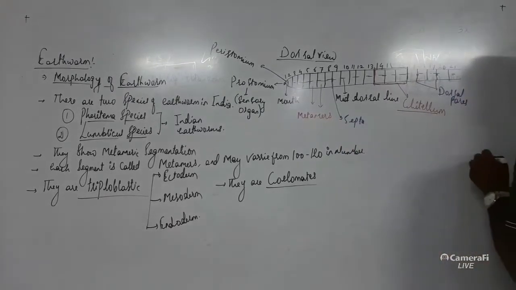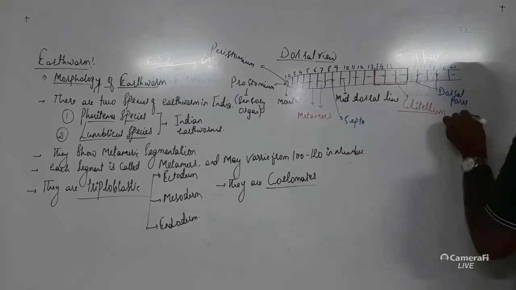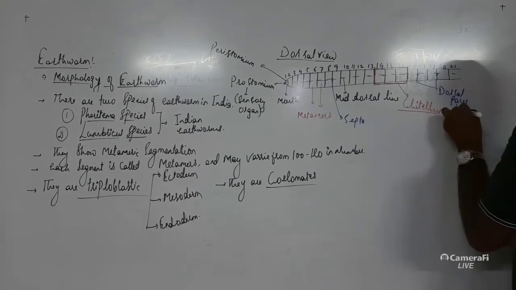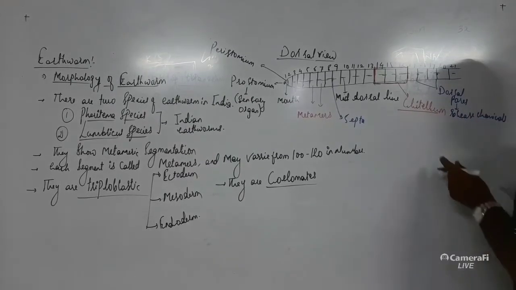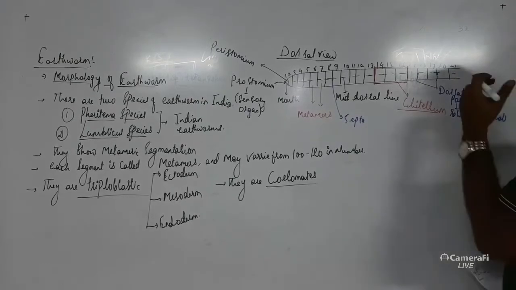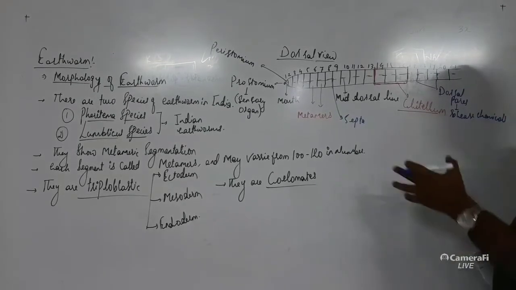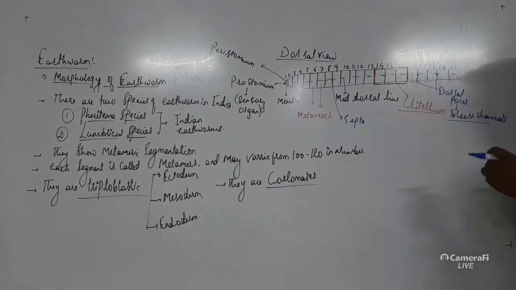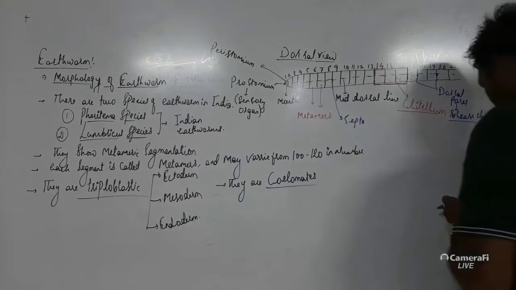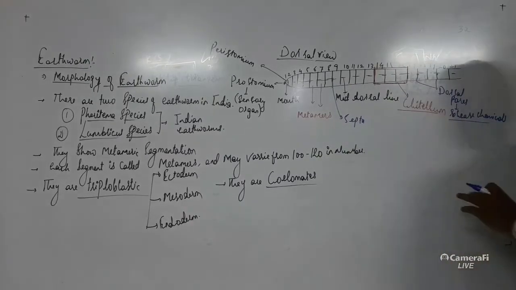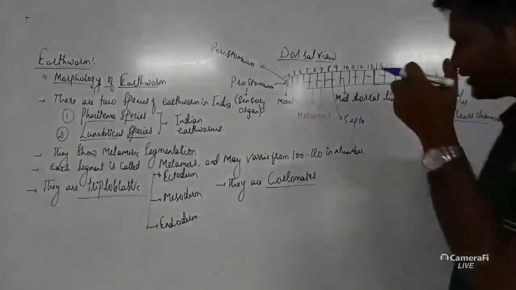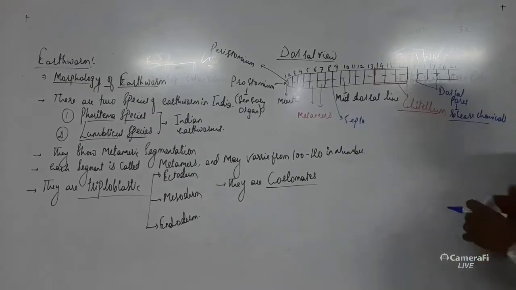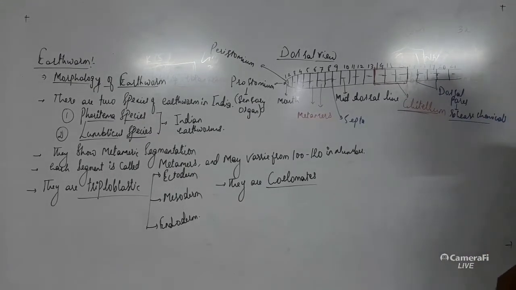Now these dorsal pores release chemicals. When such organisms are getting irritated, they release certain chemicals or certain kind of secretions outside their body. So this is about the dorsal view. Dorsal view means the back side part. This part is called clitellum. We will discuss its function in detail when we discuss reproduction in the earthworm.